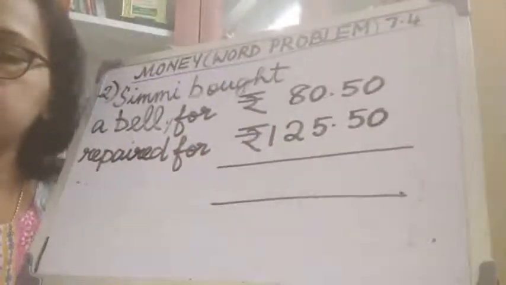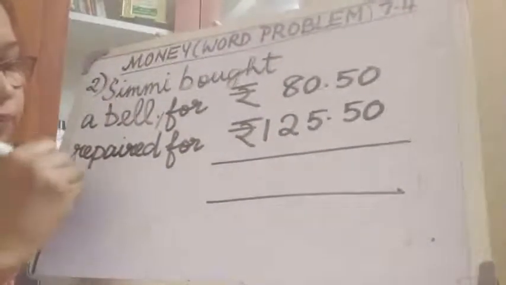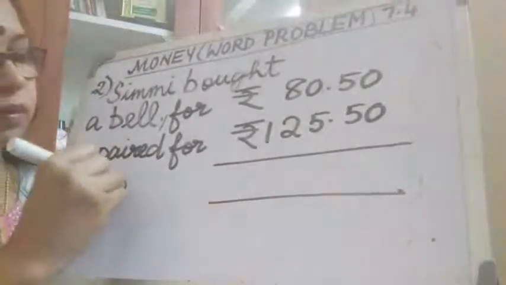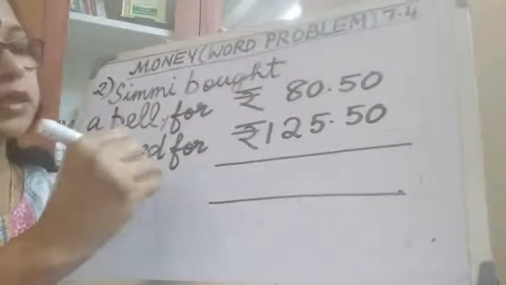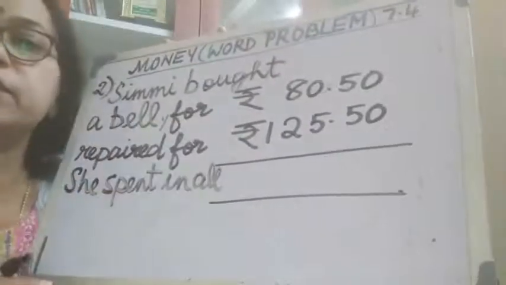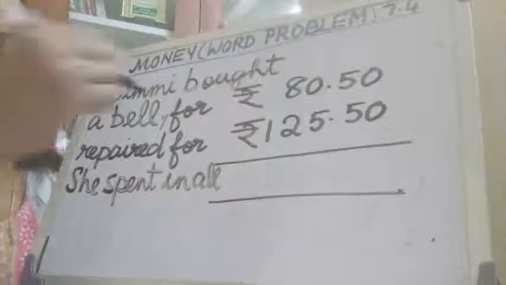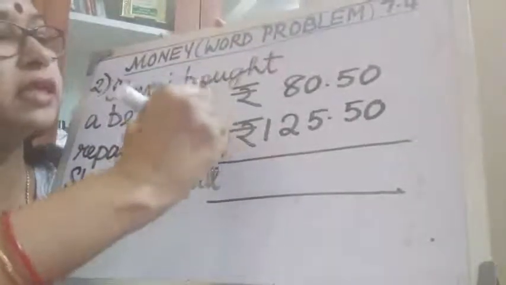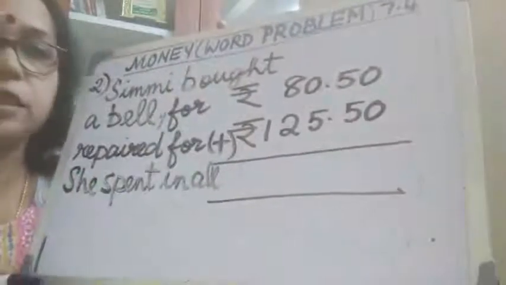So we have to find out she spent in all. You all know that when we have to find out in all, we have to do addition. We will do addition, okay?